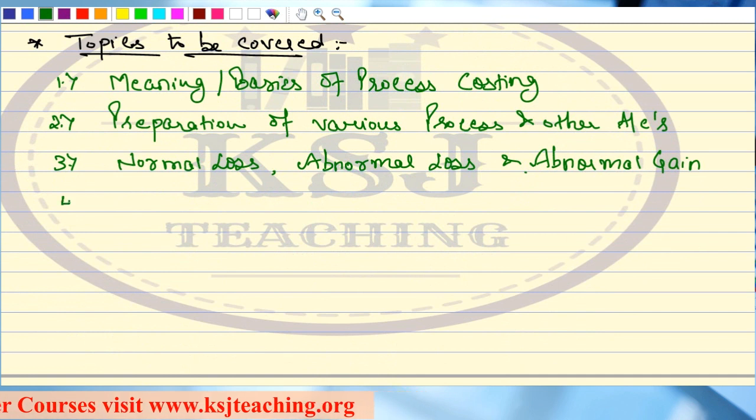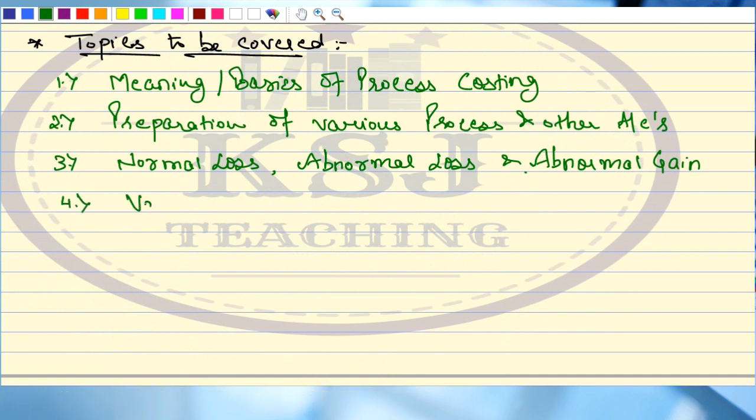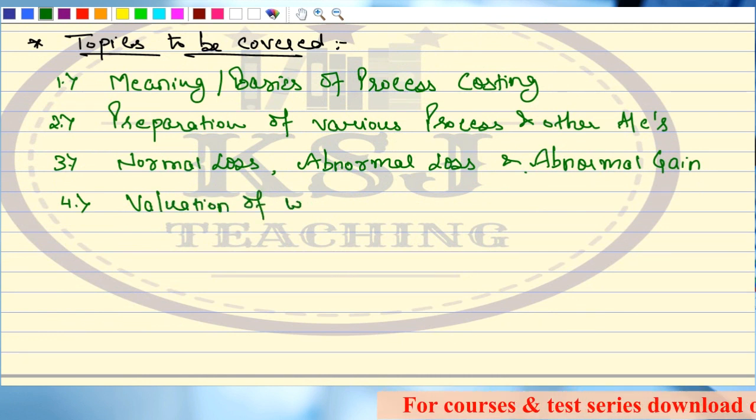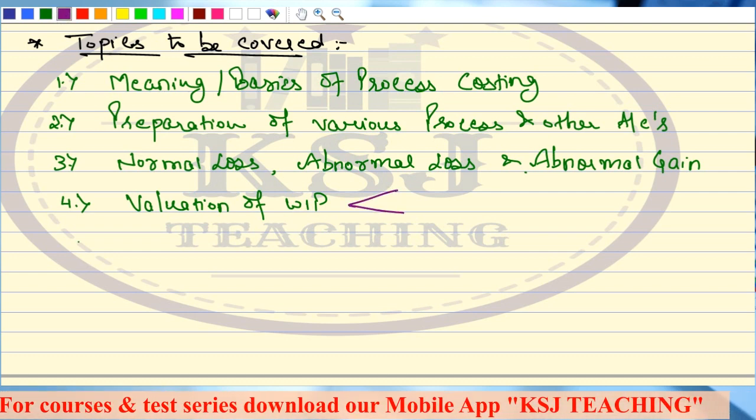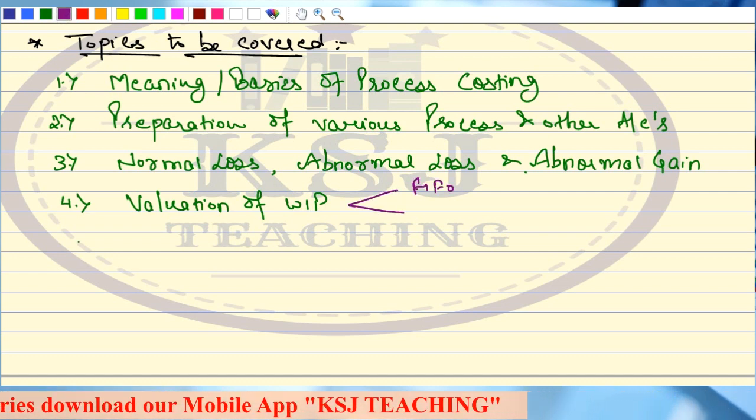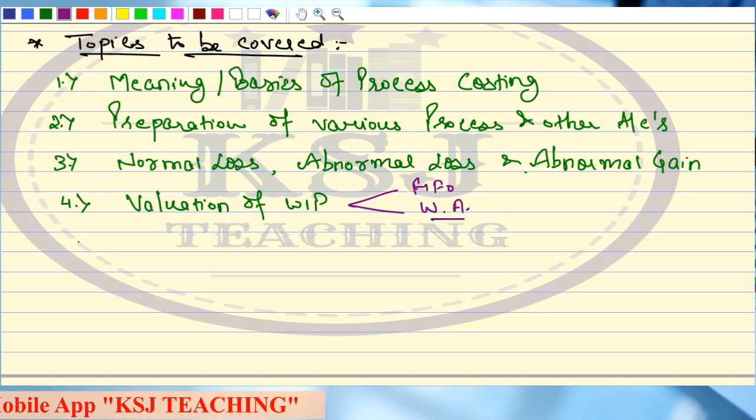Then we will discuss one of the most important topics, that is valuation of WIP or work in progress. In this we are going to discuss basically two methods. One is the FIFO method, the other one is the weighted average method.